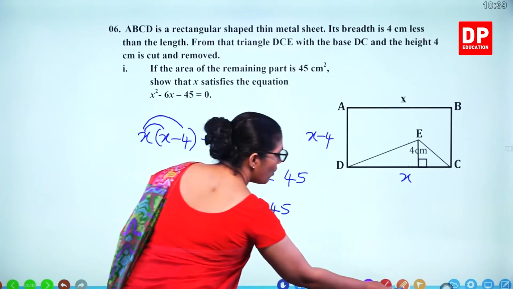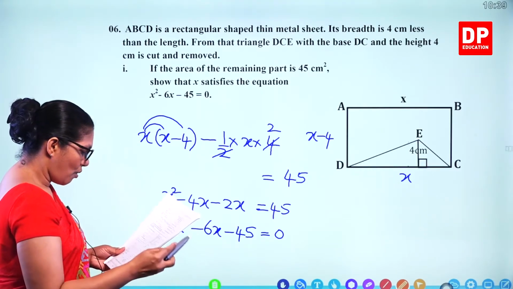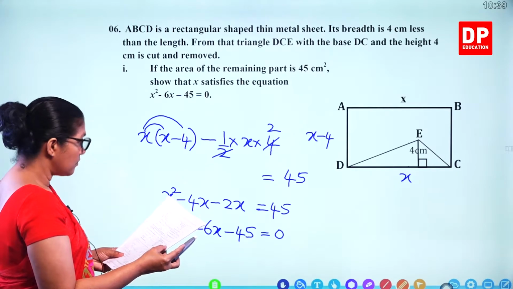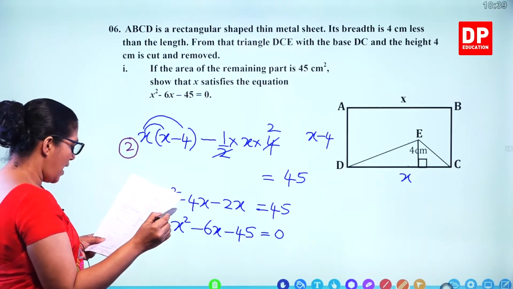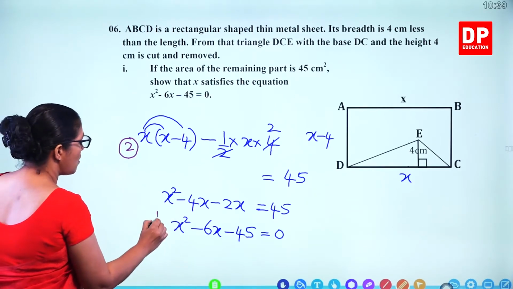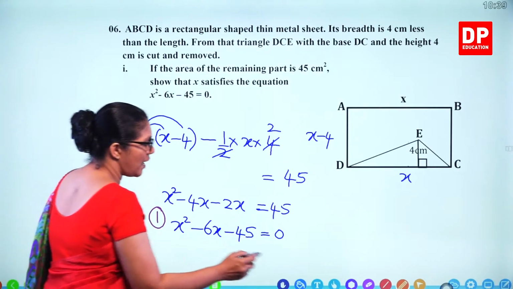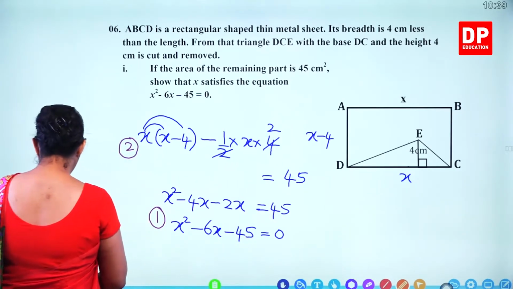Now we'll see how many marks for this part. You are getting only 3 marks. 2 marks for this, constructing the equation, and getting the equation correctly, another 1 mark. So 3 marks for that. Now see the next part.